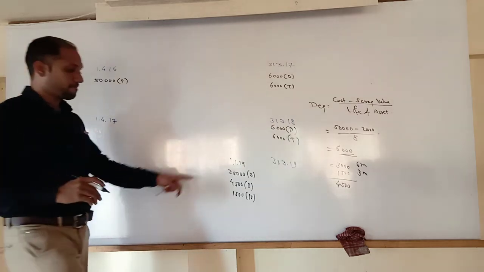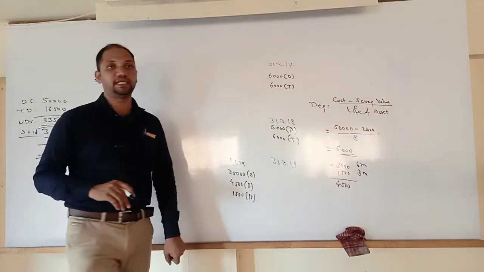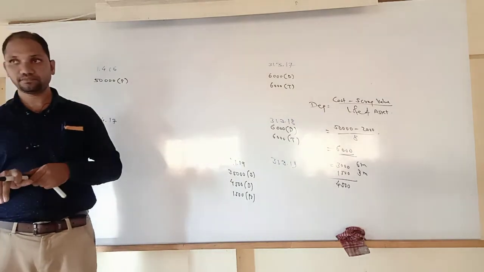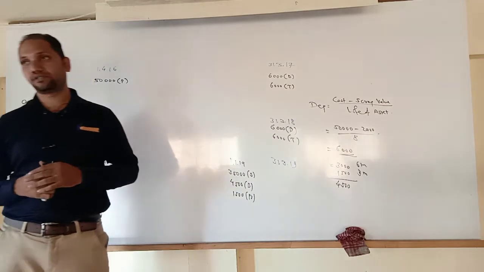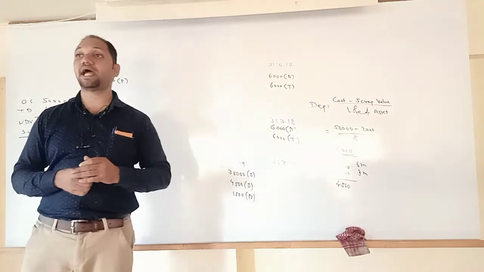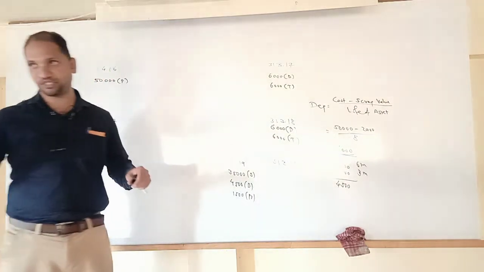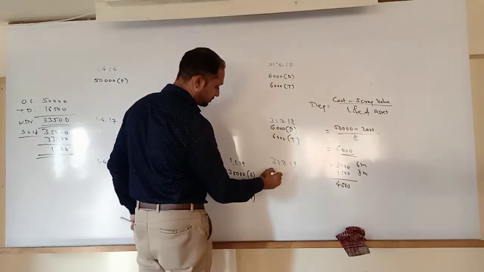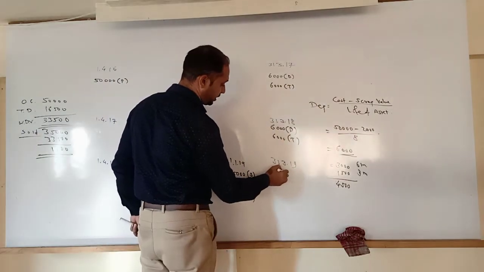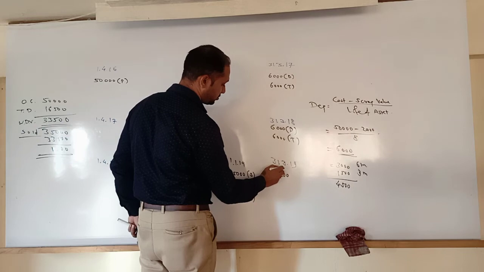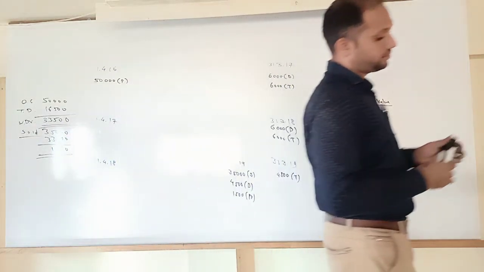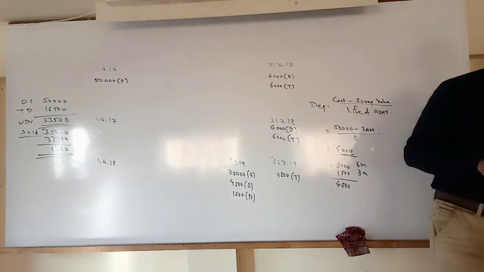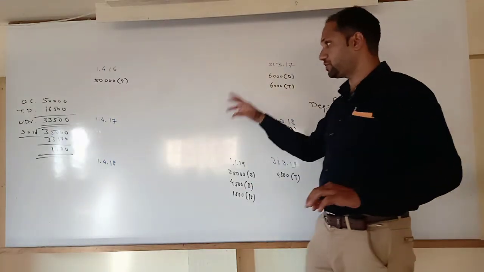Now at the end of the year we will not pass any entry. Why? Because no asset remained with us. So no need to calculate the depreciation. But at the end of the year we transfer the depreciation. Okay. For this transferring of depreciation, we pass one entry: profit and loss account debit to depreciation account. That's it. It is the working note for the depreciation chapter.